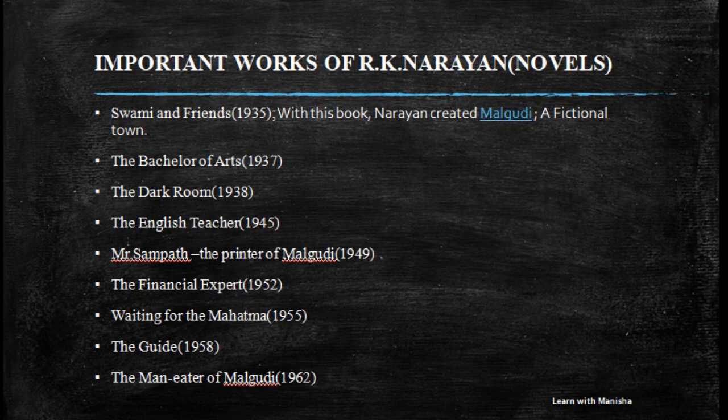Second one is The Bachelor of Arts, 1937, then The Dark Room, 1938, The English Teacher, 1945, then Mr. Sampath, The Printer of Malgudi, 1949, then The Financial Expert, 1952. Next is Waiting for the Mahatma, 1955. Then The Guide, 1958. And for the novel The Guide, he received the Sahitya Akademi Award, right? After The Guide, he wrote The Man-Eater of Malgudi in 1962.